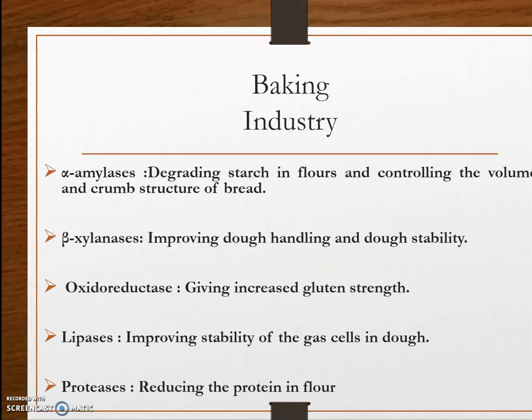Then coming to the baking industry, the most commonly used enzymes in baking industries are alpha amylase, xylanases, then oxidoreductases, lipases, proteases, etc. The alpha amylases help in starch liquefaction and bread quality improvement, increasing the volume and crumb structure of bread. Then lipases improve the stability of gas cells in dough. Then proteases help in reducing the protein in flour, that is, it helps in bread quality improvement.